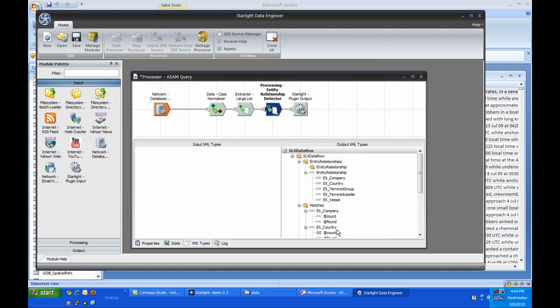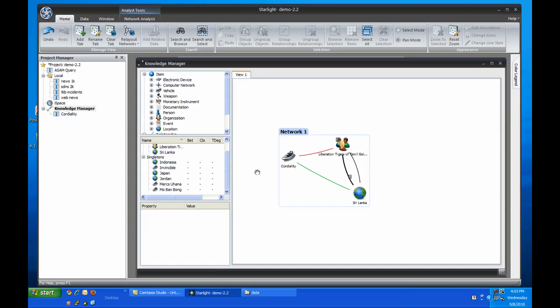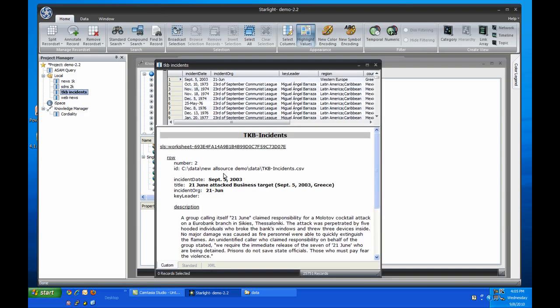Now let's go back to Viz and get back to our analysis. I also have about 25,000 terrorist incidents in a knowledge base, and I want to see what else LTTE may have been up to. To do this, I'll just query the record set for incidents attributed to the group and add them to the Knowledge Manager as well.